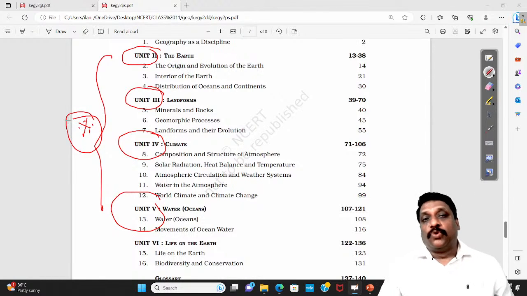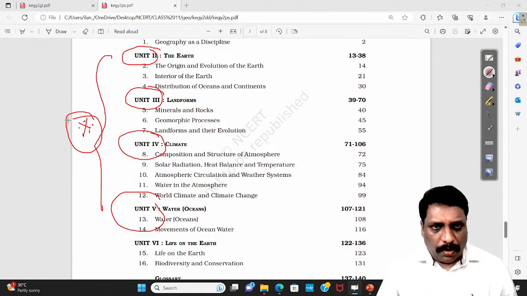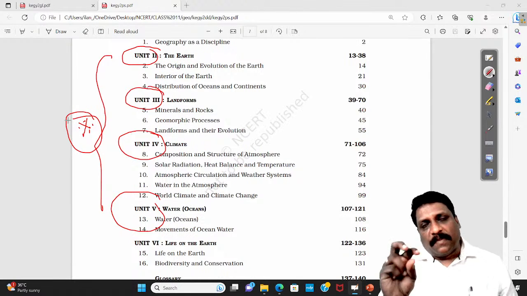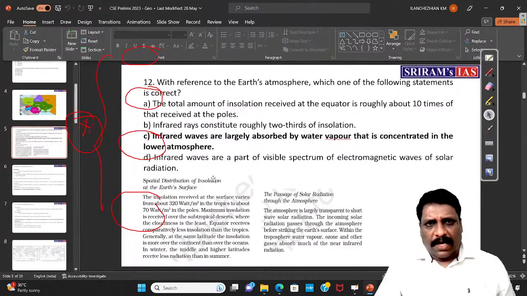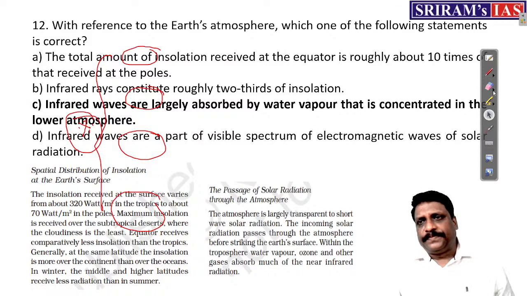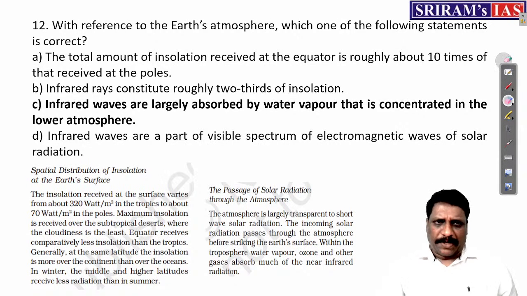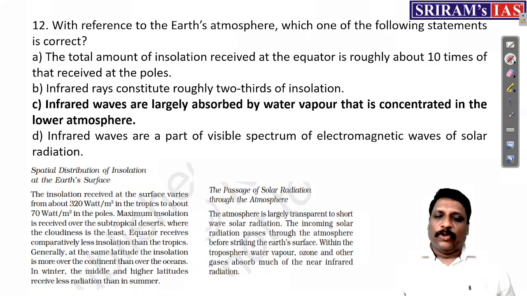NCERT may not be the source of questions, but understanding NCERT can give you a very strong foundation. Still, with the knowledge of NCERT, some of the questions can be answered. For example, I'll show you some of the questions asked this year. One such question was asked in the 2023 preliminary examination, and yesterday the result was also out. Before some institutes even released the key, UPSC released the result itself.